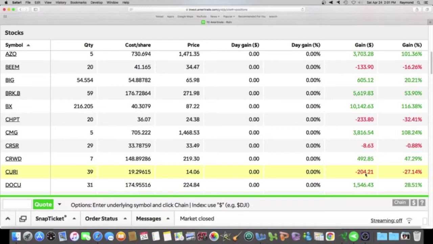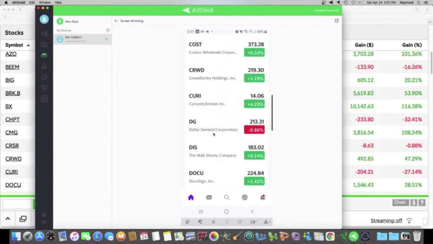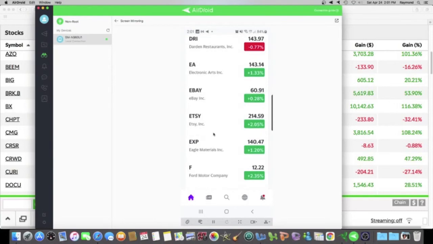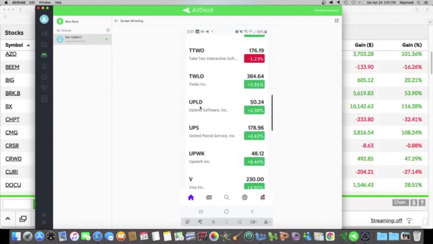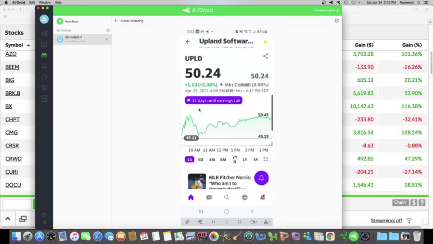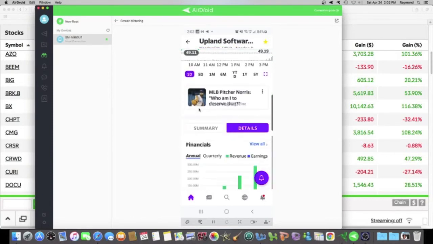So let's change this up a little bit. Let's look at some more stock that has revenue and no earnings, so negative earnings. And I'm going to show you that I'm profitable. So let's go to the Yahoo app. And we want to scroll all the way down to the stock I've had for a while. We're right here. Stock ticker UPLD. So we're doing the same thing. This stuff gets repetitive. Click on details.